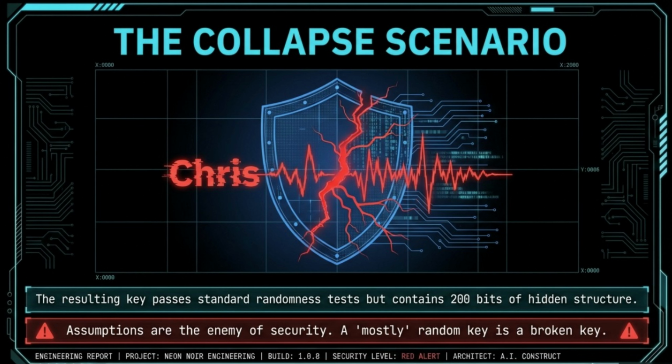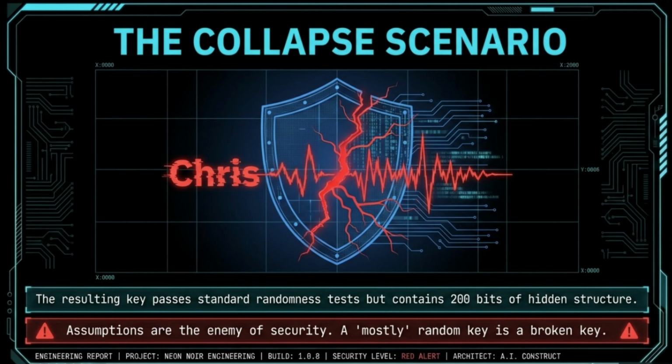As practitioners, we must realize that an adversary like CRIS does not need to break every bit to compromise your architecture. If the previous step, the privacy amplification, is based on flawed assumptions, the result is a catastrophic failure that bypasses standard diagnostics. On your screen, you see the result of a mostly random key. While the resulting key may pass standard statistical randomness tests, it still contains 200 bits of hidden structure.